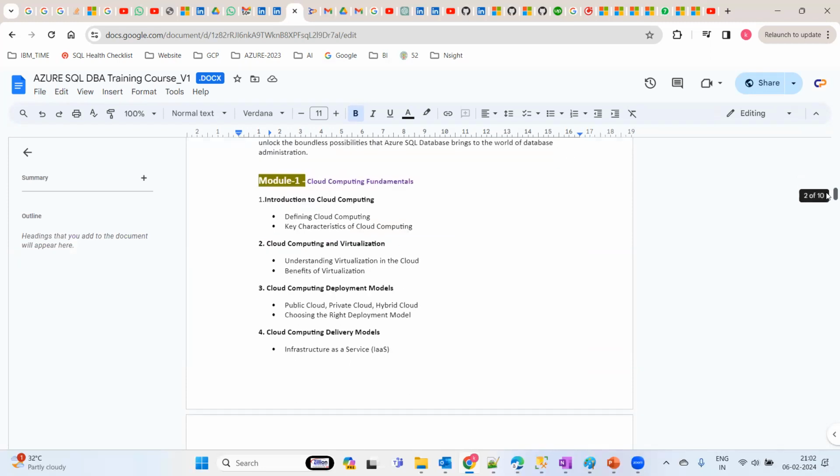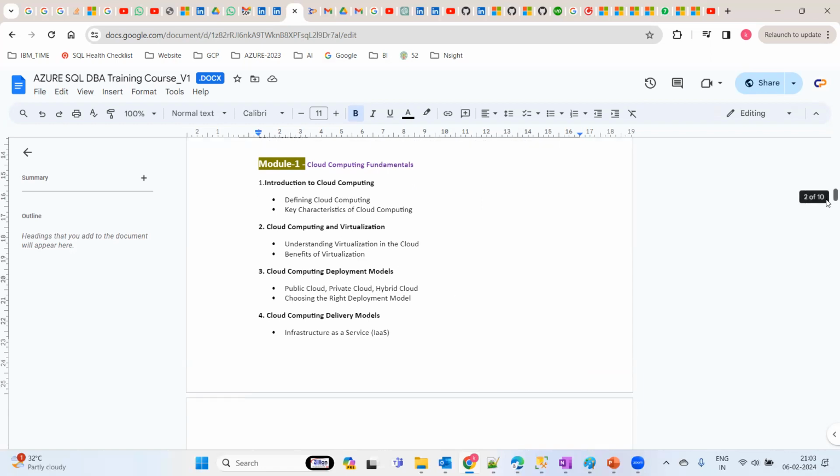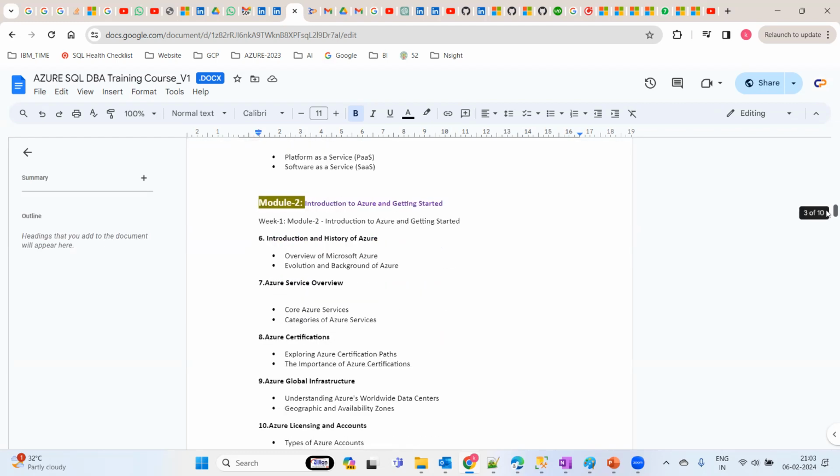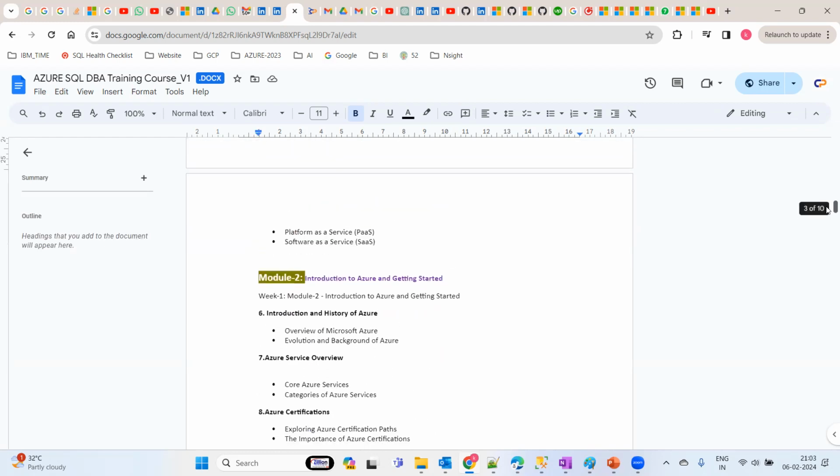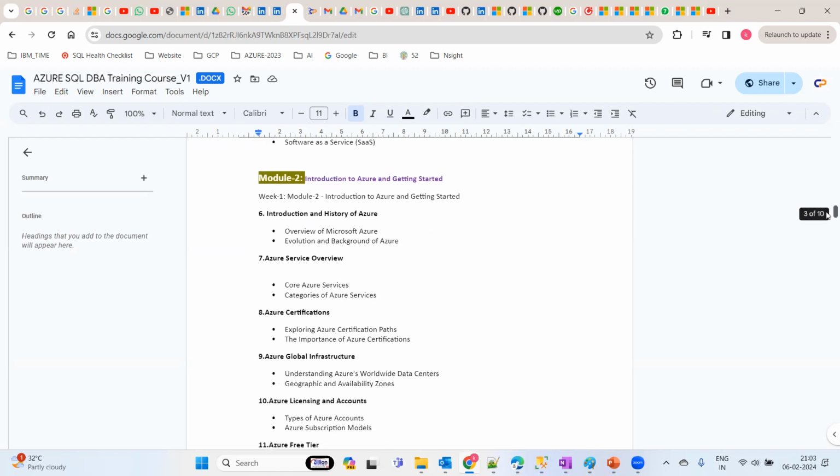Coming to the first module, we are going to start from the basics. Introduction of the course, cloud computing and cloud virtualization, the deployment models. How we are going to create our free trial subscription, that also we are going to cover, and in fact the basic fundamentals related to Azure.